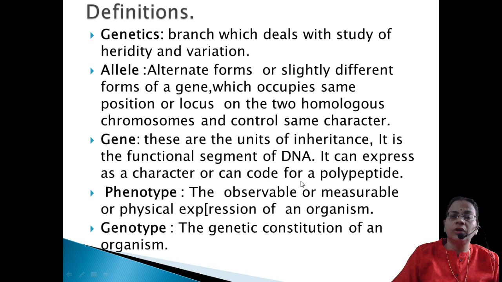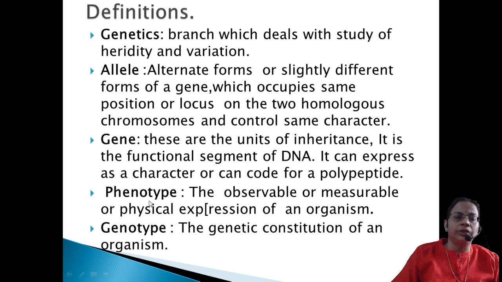But when we go for blood group, or an enzyme, the enzyme is made up, all the enzymes are proteins, and all the proteins are made up of amino acids, and the individual units of proteins are made up of polypeptides. So either it can be expressed as a character or it can be expressed as a polypeptide within the body. So the gene is the hereditary unit which regulates the expression of a character or which can code for a polypeptide.